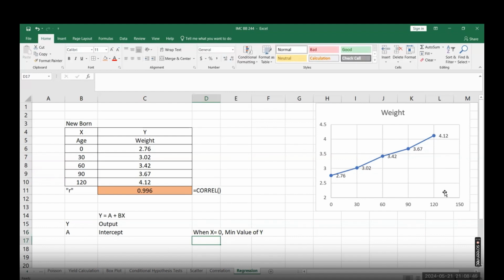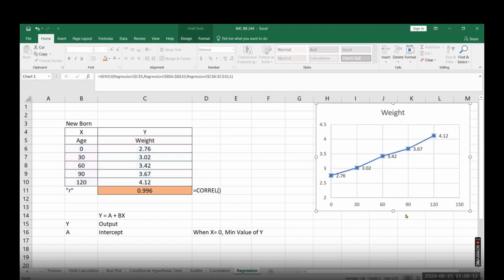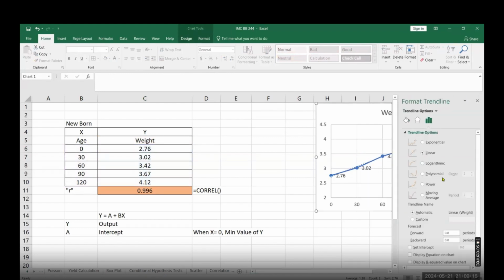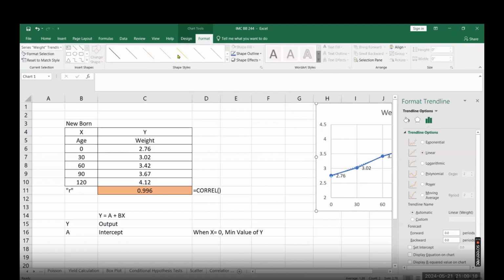That is called your intercept. For example, if you take this, the age of the baby is 0. The baby is just born, right? And the difference from 0 to the minimum value, this area, basically this point, is called your intercept. So the intercept value will be adjusted. As of now, my calculated value is 2.76. And you draw a trend line. Wherever this trend line connects, that place is your intercept.